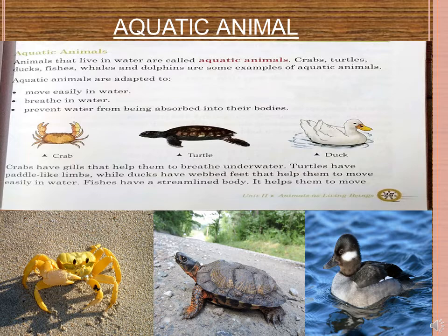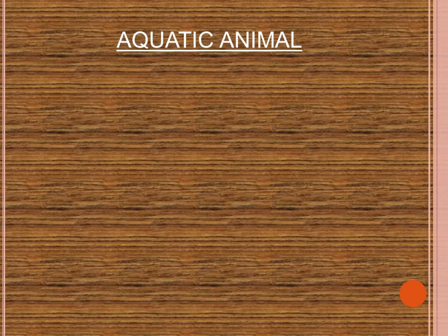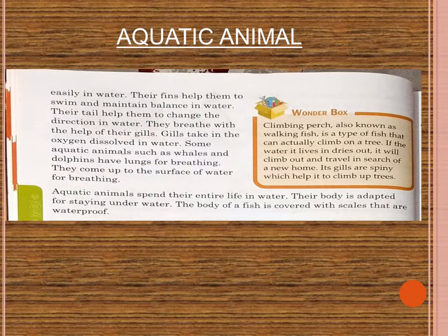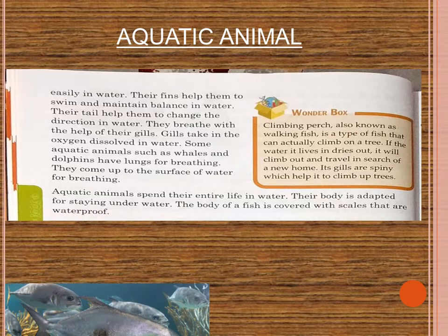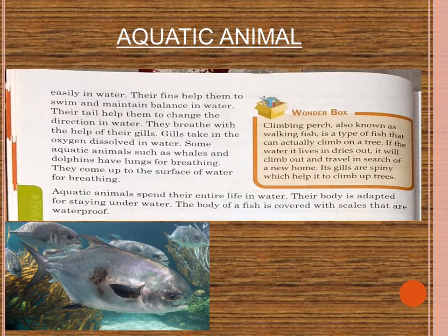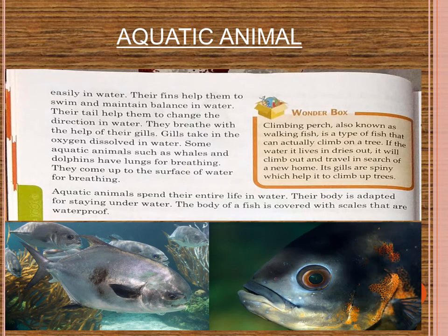Let us go to page number 28. The fins that are visible on the body of the fish help them to swim and maintain balance inside the water. And the tail of these animals also helps them to change the direction of their movement inside the water. So all these parts of the body have different functions, and with the help of these body parts, they can easily move in their habitat. Now, what is their habitat? Water is their habitat. So they can easily move inside the water.